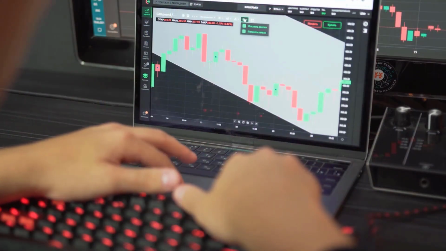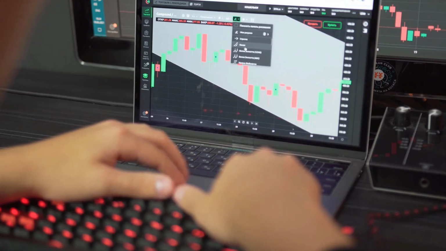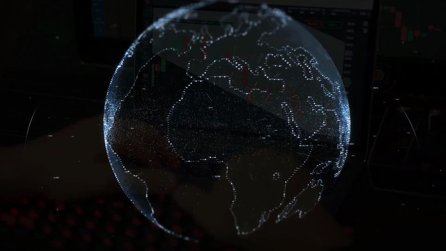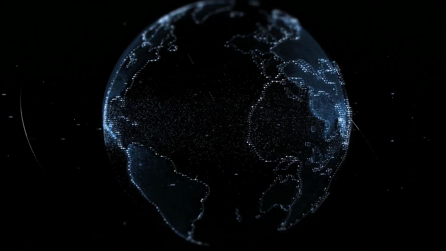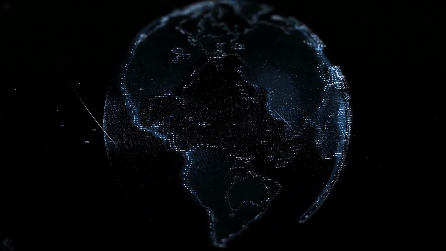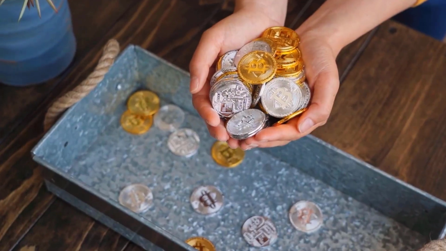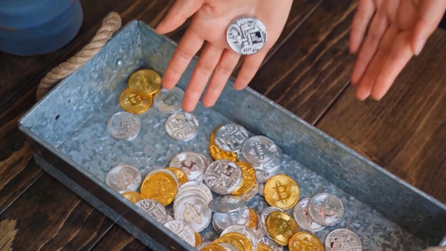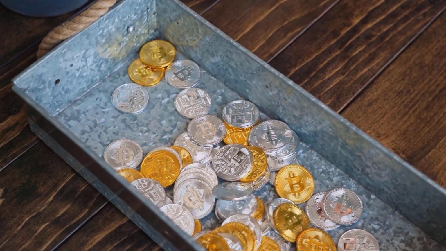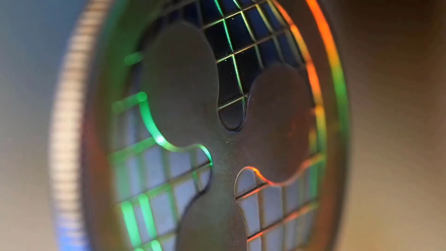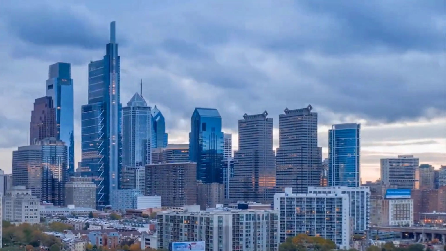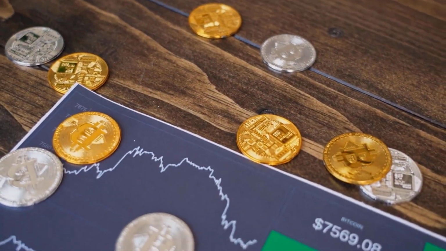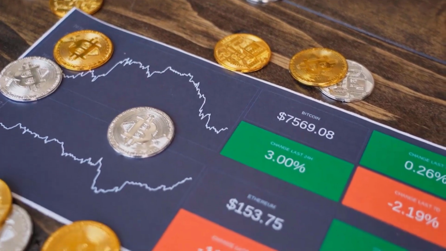Axie Infinity value expectation 2022, RVOL, MA, and RSI. The relative volume of Axie Infinity is displayed in the chart below. It is an indicator of how the current trading volume has changed over a period of time from the past trading volume. At present, the RVOL of Axie lies below the cutoff line, showing weak participants in the current trend. Likewise, the moving average of Axie Infinity is displayed in the diagram above. Notably, Axie Infinity cost lies under 50 MA, so it is in a downtrend. At present, Axie has entered a negative state. Therefore, there is a possibility of a reversal pattern of Axie at any time.